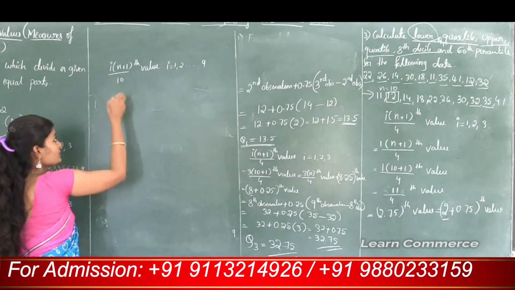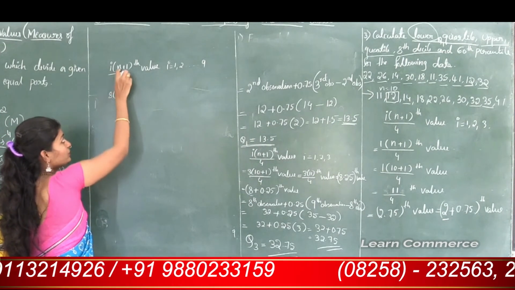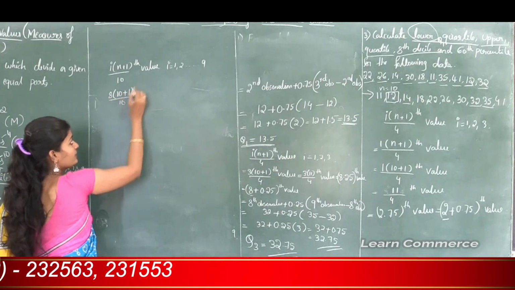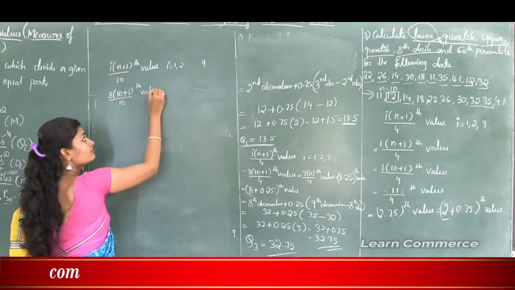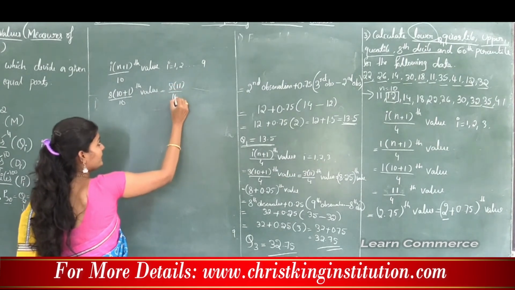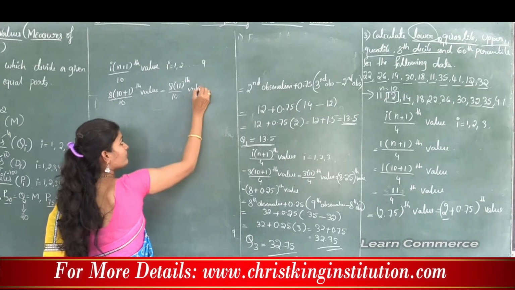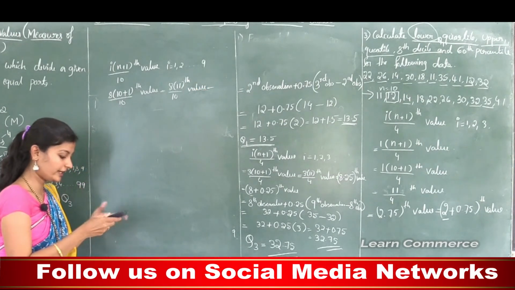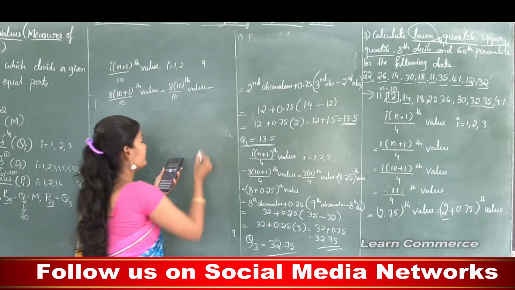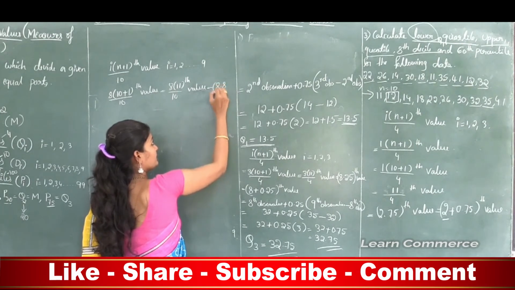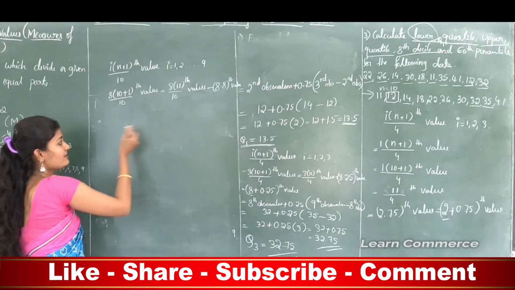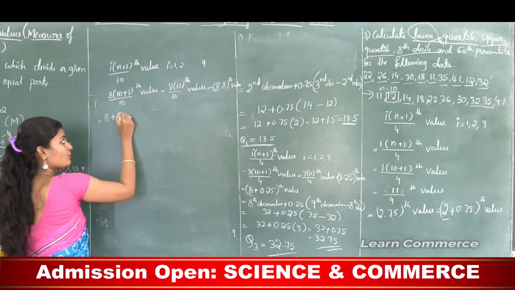In the problem they asked us to find the 8th decile. So in the place of i we need to substitute 8 into n, that is 10, plus 1, divided by 10th value. This is equal to 8 into 11 divided by 10th value. So this is equal to 8 into 11, that is 88, divided by 10, that is 8.8. I will split the terms, that is 8 plus 0.8.